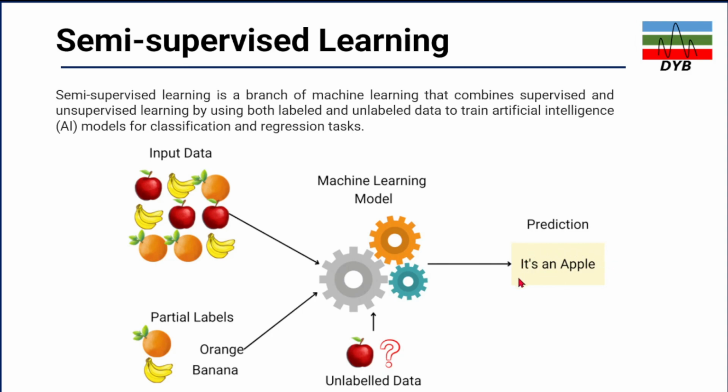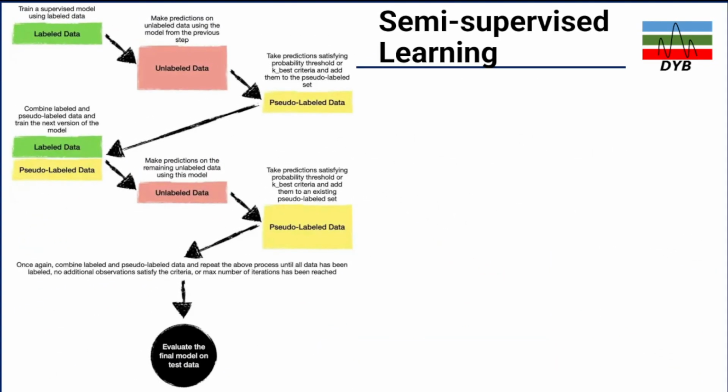How does it come? Actually, it is coming from the prior information. Let's try to understand how it works. So this is a flow. There are two types of data, labeled and unlabeled data. For the unlabeled data, the machine will create pseudo-labeled data based on the unlabeled information.